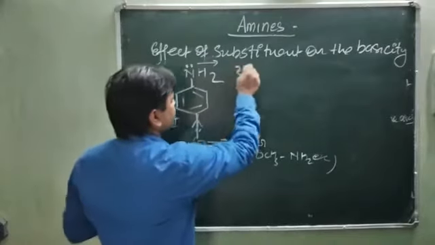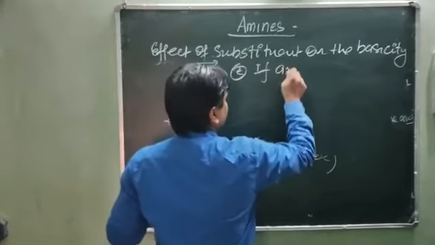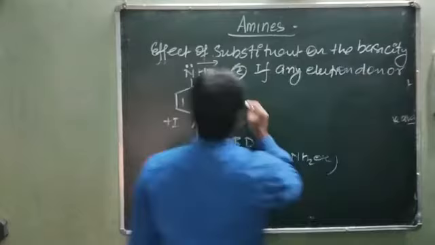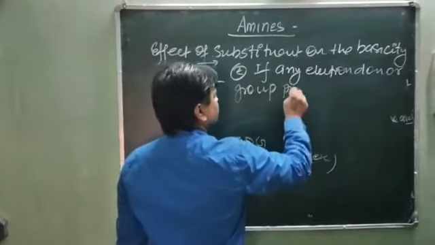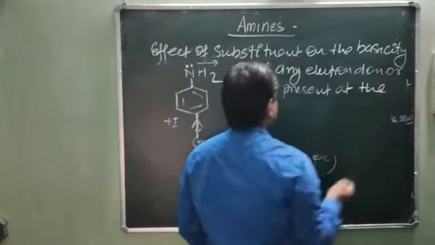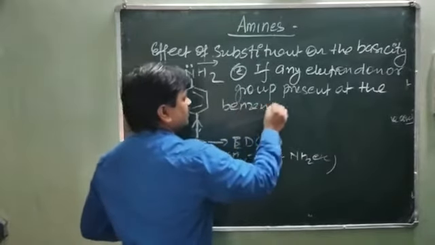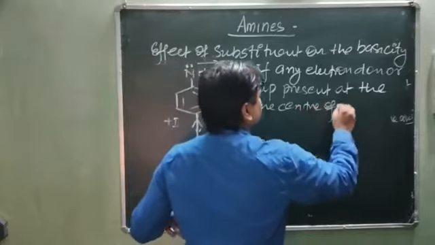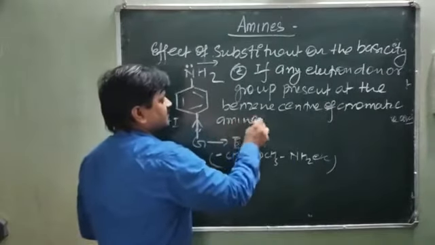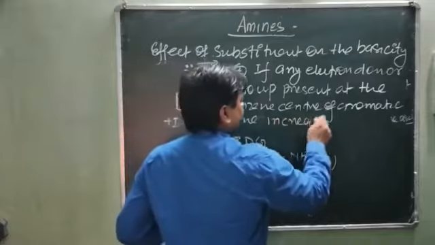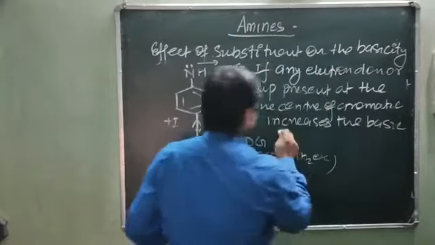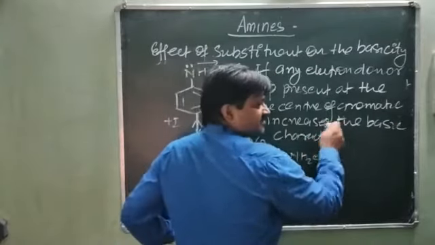So the second point is, if any electron donor group is present at the benzene center of aromatic amines, it increases the basic character.